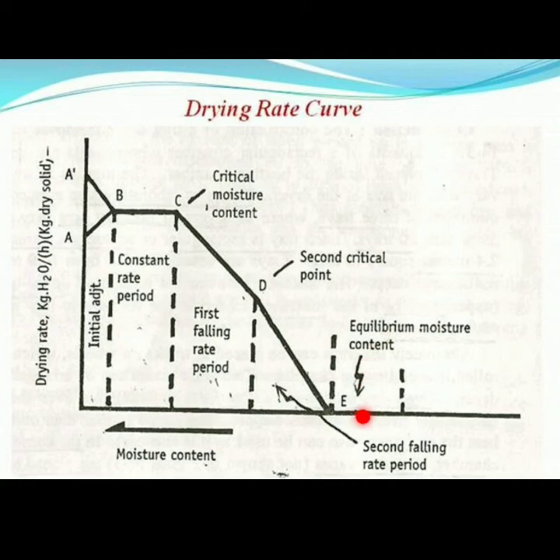In the second falling rate period, when hot air is blown on the solid material, the rate of drying is directly proportional to, or depends on, the rate of diffusion of the water vapor.